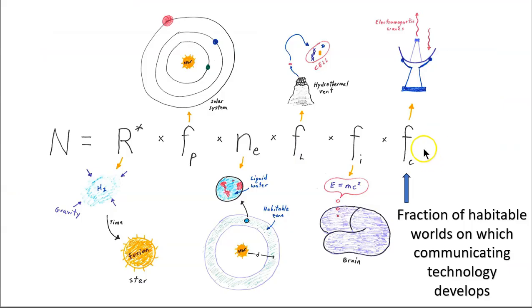The next term in the Drake equation is F sub c, the fraction of habitable worlds on which communicating technology develops. You'll notice the icon here is a radio dish. So we're talking about technology that manipulates electromagnetic waves. We're not talking about the wheel or the printing press. We need to focus on the technologies that could be used to communicate across the vast distances of our galaxy.